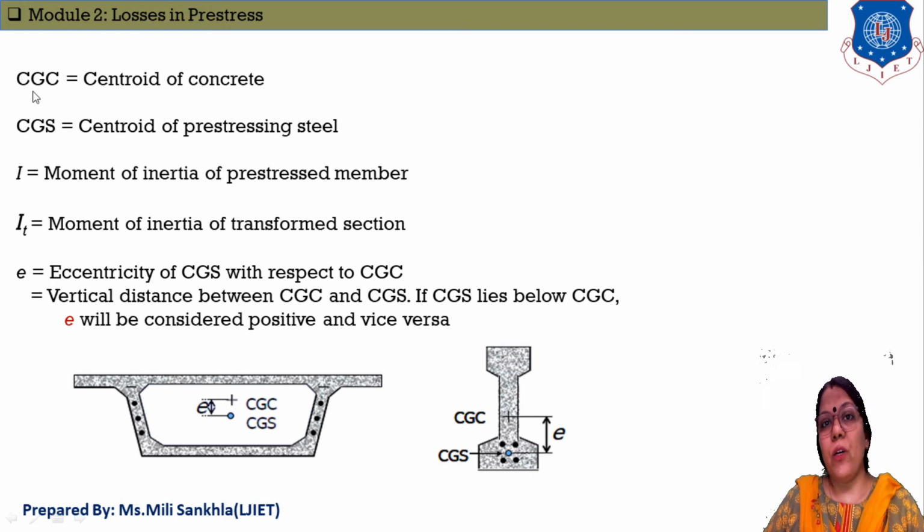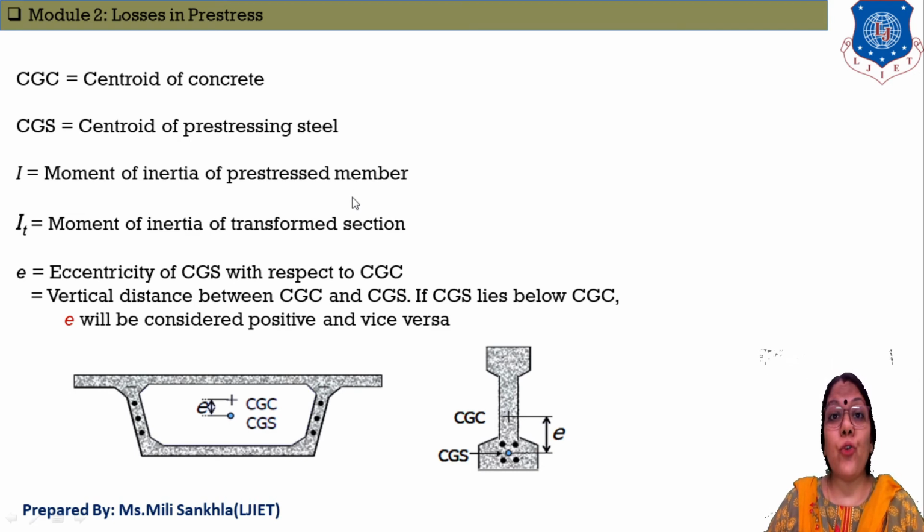So first, every structure has a defined CG. Now CGC is equal to centroid of concrete, and CGS is equal to centroid of pre-stressing steel. I is equal to moment of inertia of pre-stress member.